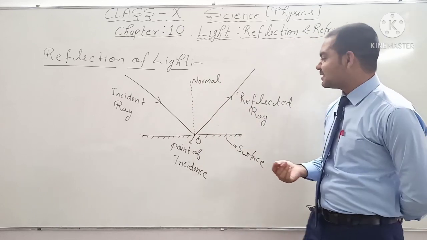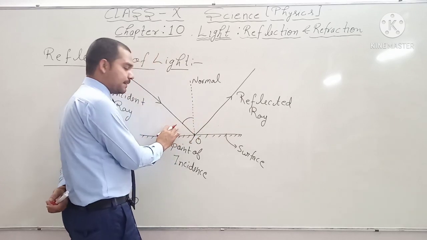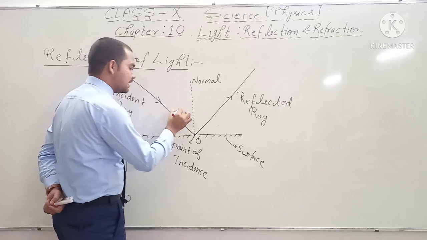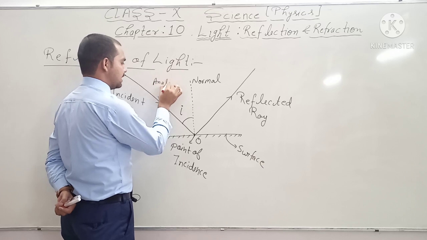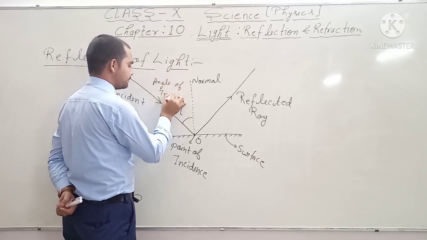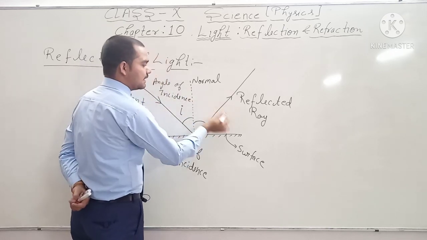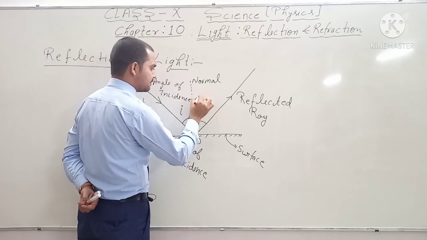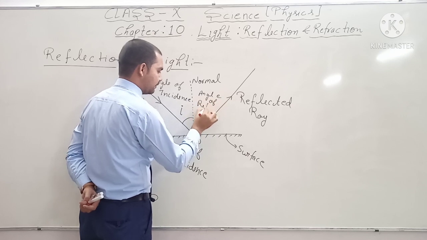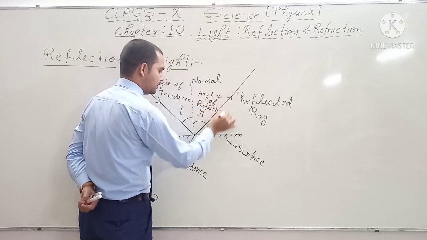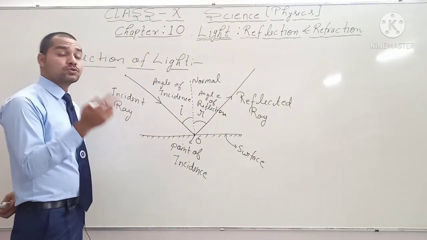One important thing here: the angle between the normal and the incident ray is known as the angle of incidence. And the angle between the normal and the reflected ray, which is represented by small r, is known as the angle of reflection. Okay guys, so there are two laws.